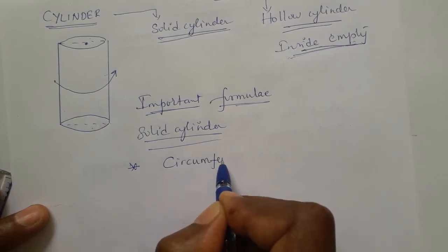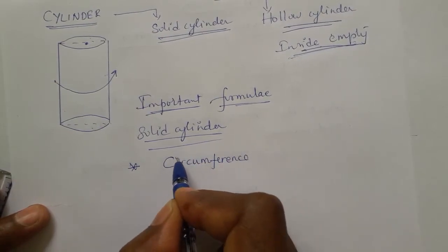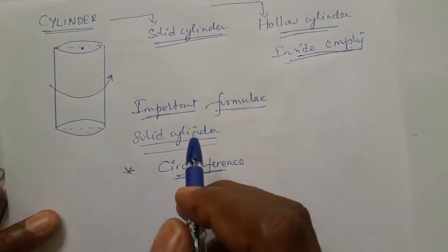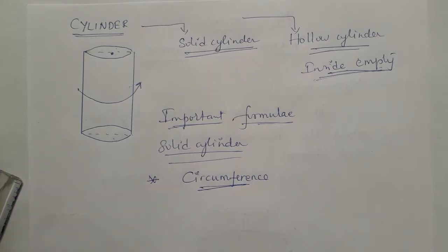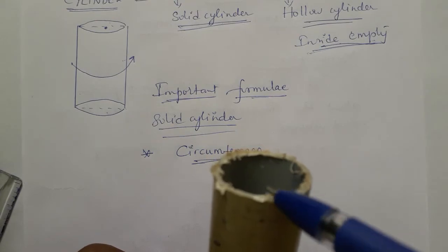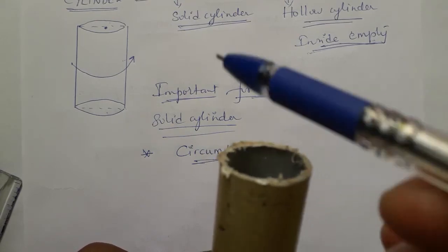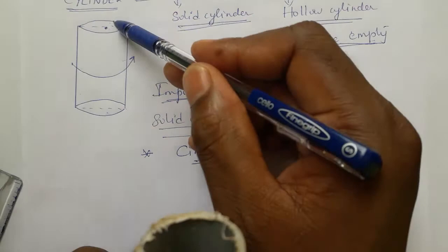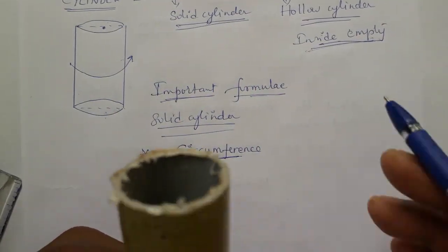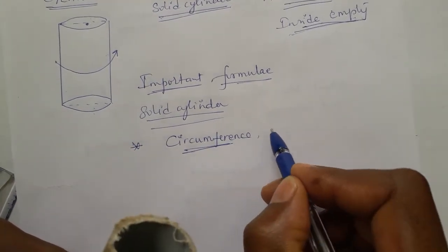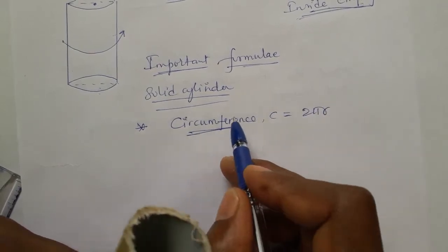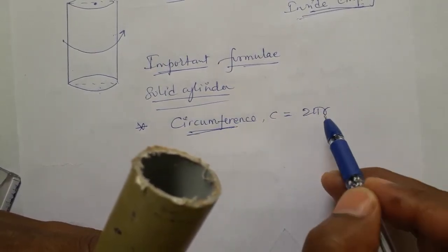circumference. Circumference is not only a formula under cylinder, we generally use it for a circle. We are using circumference under cylinder because a cylinder has a circle shape at the top and bottom. Look at the two faces, we have two circles. So let us study about the circle also. Circle circumference, this one we study in the 9th standard, is 2 pi r.